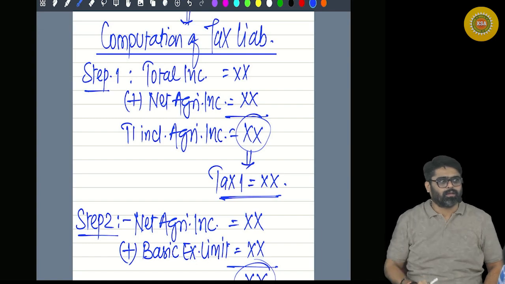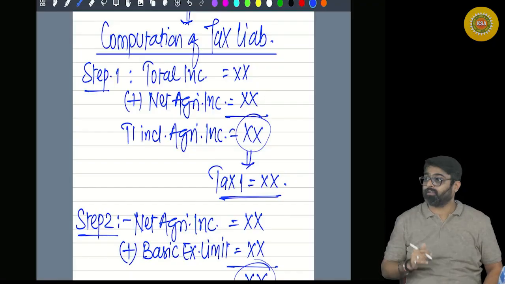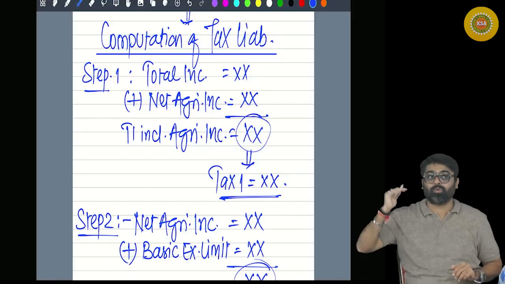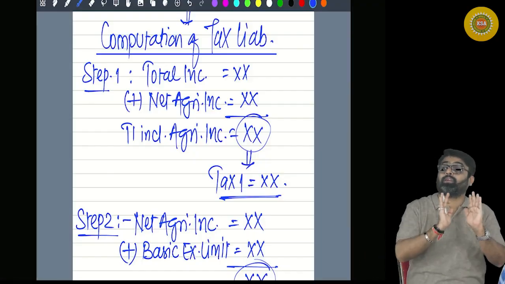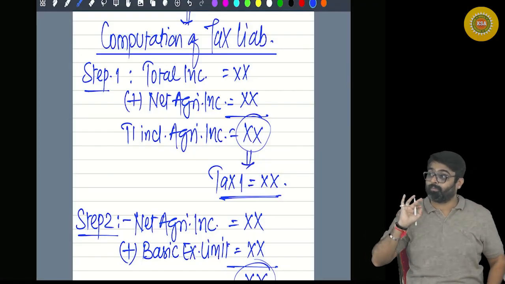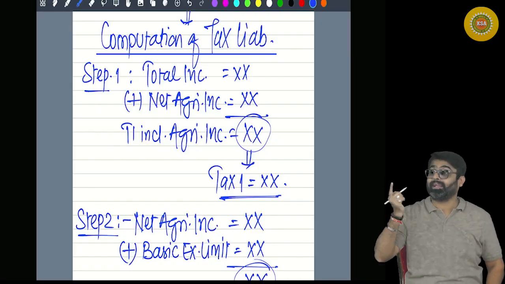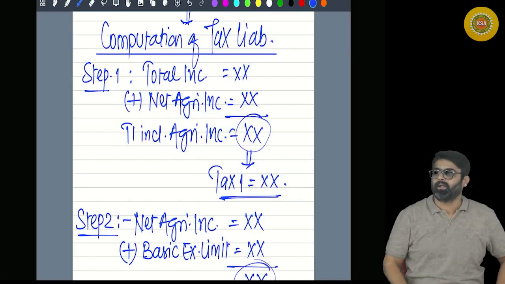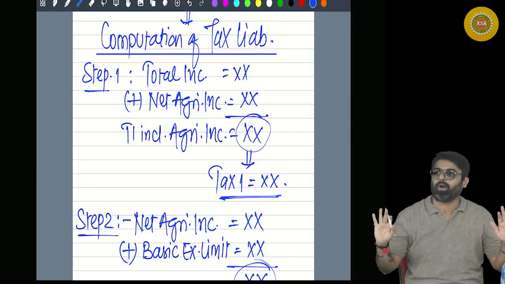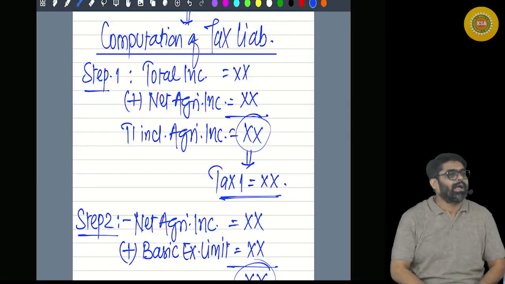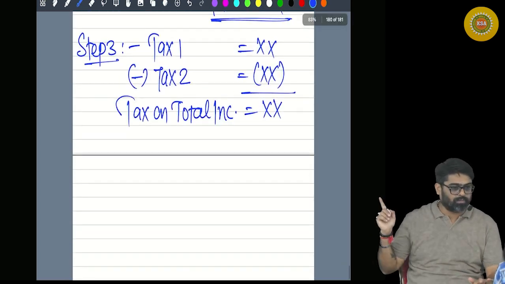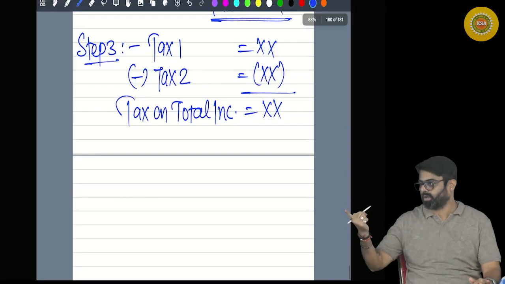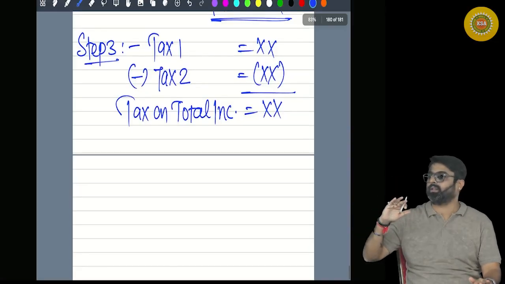That thing should click. That, oh, in this question, agricultural income is there and they are telling to calculate tax liability. Agricultural income is more than 5,000. Total income is more than basic exemption limit, and the assessee is a person to whom slabs are applicable. Ayyo, I will not apply the tax rates directly on total income. Step 1, step 2, step 3. It should immediately strike your mind. Otherwise your tax calculation is wrong. Will you remember this? Now this concept with numbers will be tested in the question.